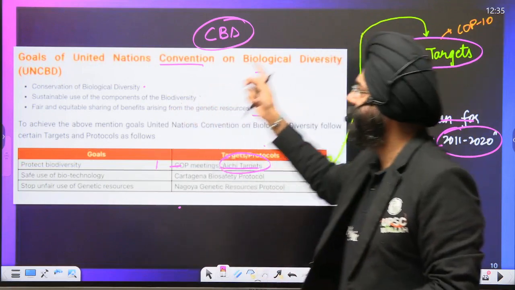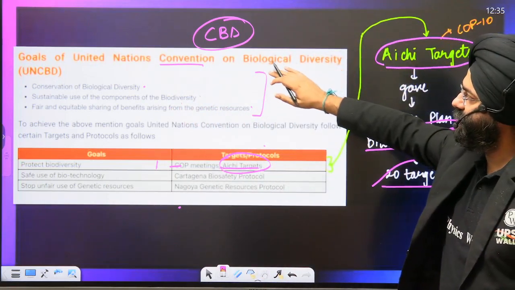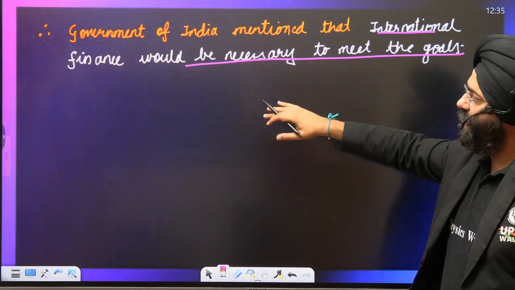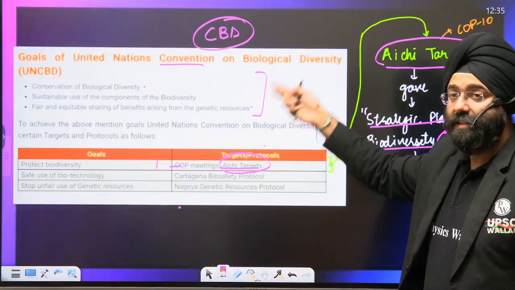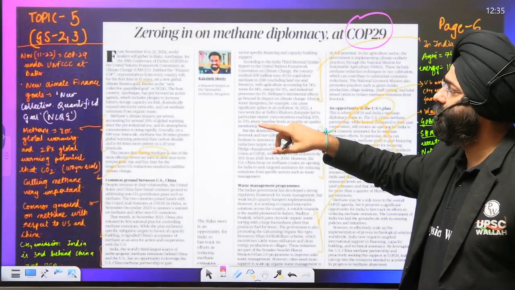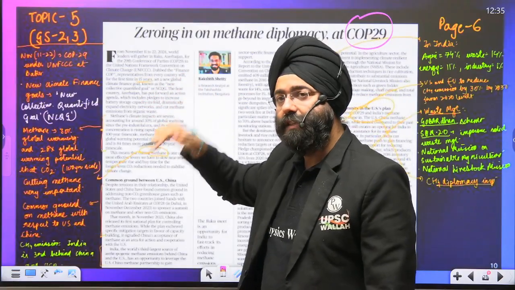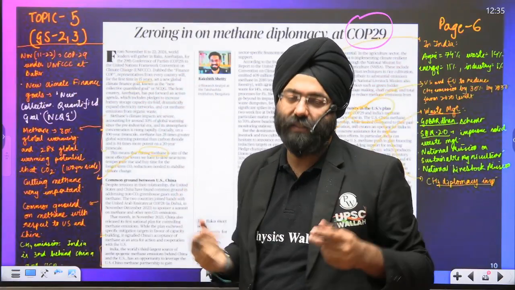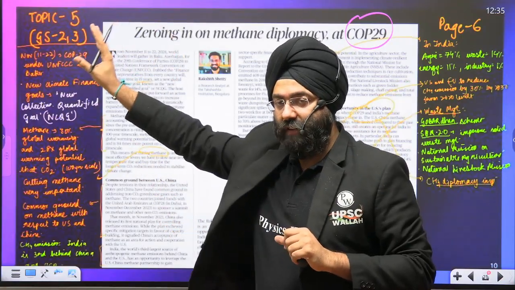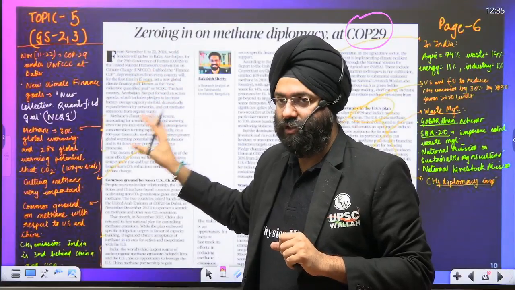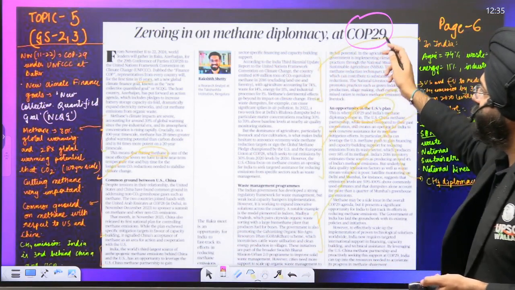This COP 10 had IKE targets under CBD, that is Convention on Biological Diversity. Now we are having what? COP 16 under what? Convention on Biological Diversity. But similar other conventions also exist, like we have United Nations Framework Convention on Climate Change. Under this, they will be having their own set of COPs. So this COP is different. So do not get confused with that. That is for biological diversity and conservation. This is for climate change. Clear? Let's understand that. Zeroing in on methane diplomacy at COP29.